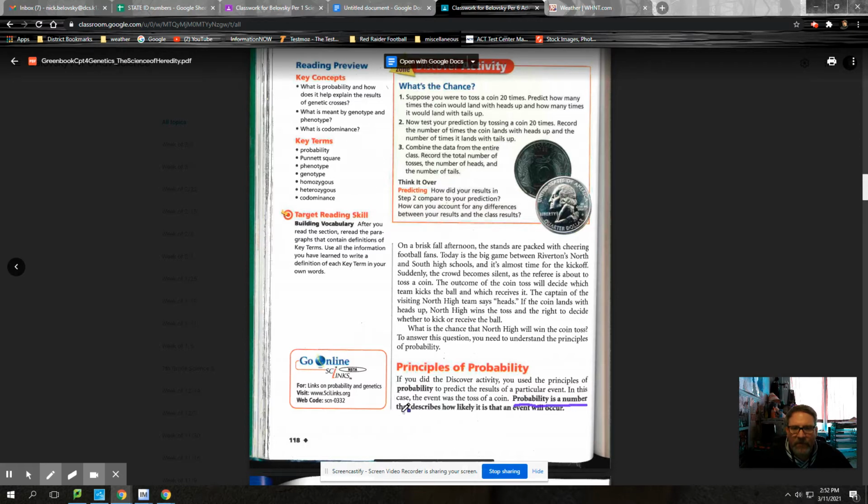Probability is a number that describes how likely it is that an event will occur. Hit pause and we'll talk about it. All right, probability is a number that describes how likely it is that an event will occur.